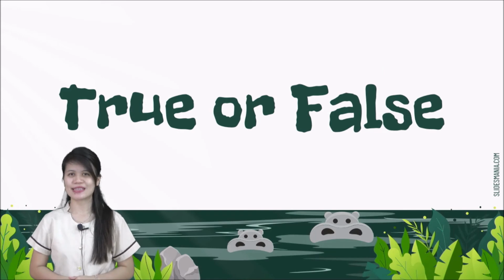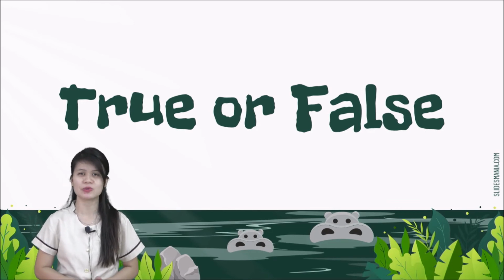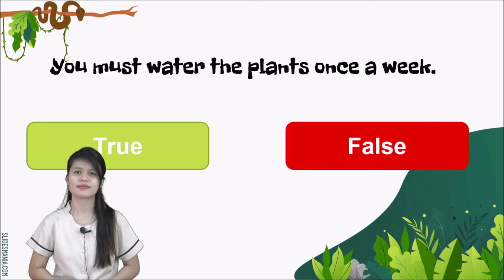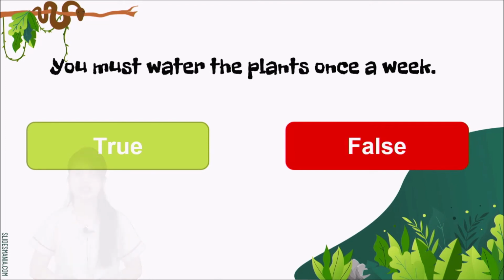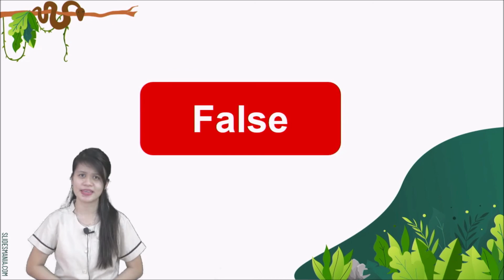Now let's have an activity. True or false only, okay? You have to choose true if the statement is correct, or false if the statement is wrong. You must water the plants once a week. Is it true or false? Analyze the statement carefully. You must water the plants once a week. Answer? It's false. Not only once a week. Okay?